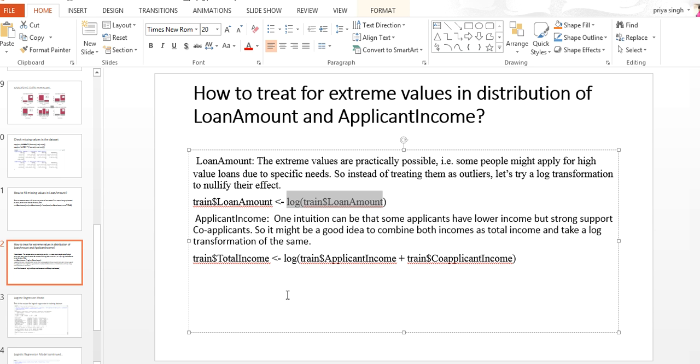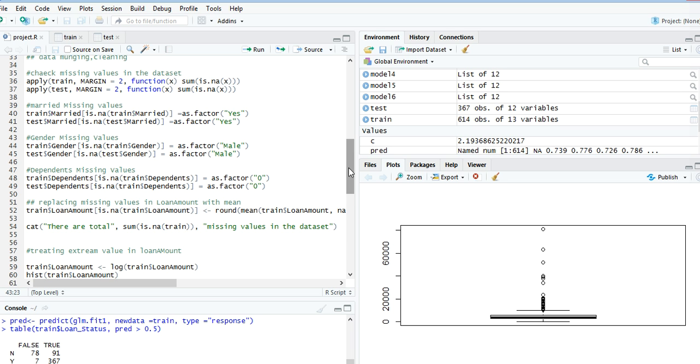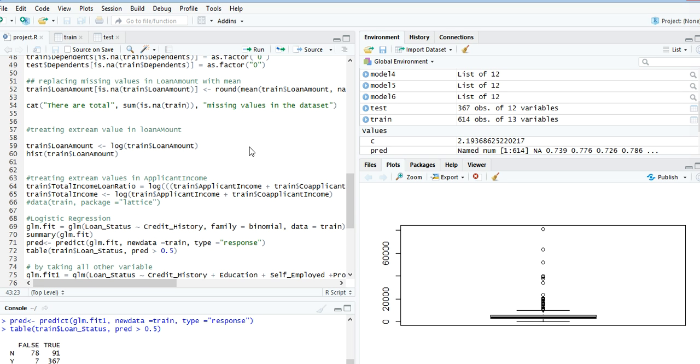So with the loan applicant, we also consider the co-applicant income. Here we will consider the loan with the co-applicant income, and with the applicant income.